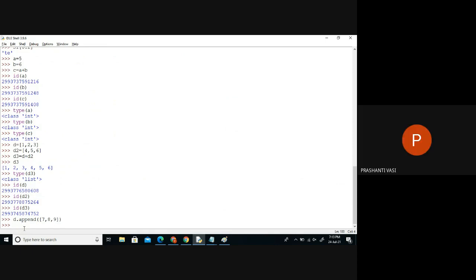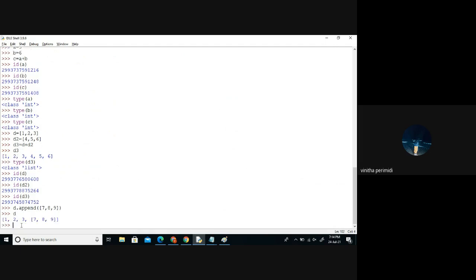Brackets, and 7, 8, 9 will be there. What is initially D? What are the values of D? 1, 2, 3. So we could be having 1, 2, 3, and 7, 8, 9 in one square bracket. Just remember that. Is it in a single square bracket? It is in a double bracket. Why? Because we have added it like one item. Whenever I say append, it's taking everything and adding it at one index only, the whole thing as it is.